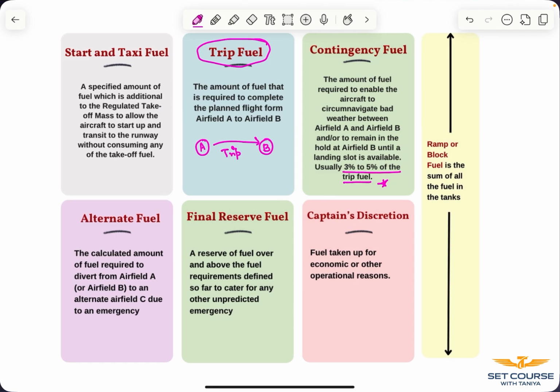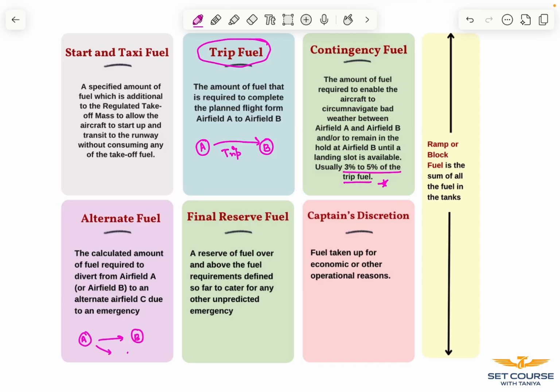Alternate fuel. If an aircraft is going from, say, destination A to B, and due to any emergency, it has to now deviate to destination C, the fuel required is referred to as alternate fuel. Reserve fuel. To cater to any unpredicted emergency, the amount of fuel that we should have on board is reserve fuel. Now, captain's discretion, the fuel that is taken for economic or operational reasons. Now, the sum of all the fuel is referred to as ramp or block fuel.